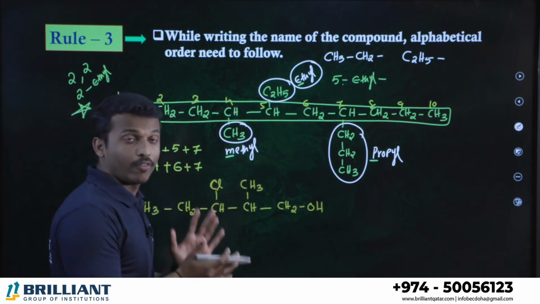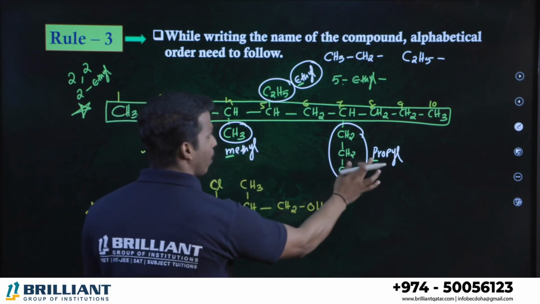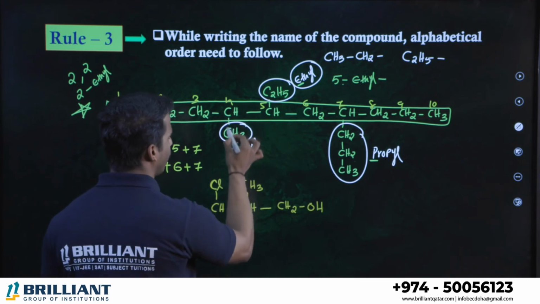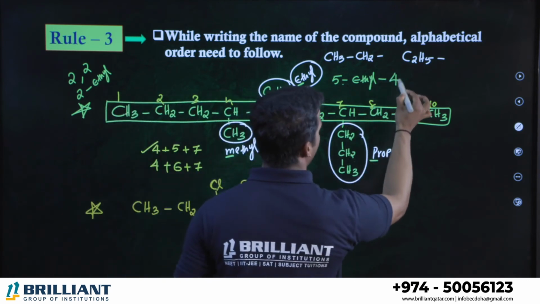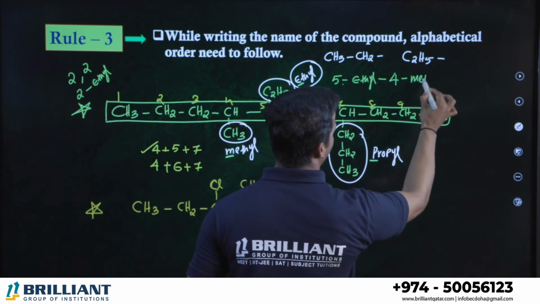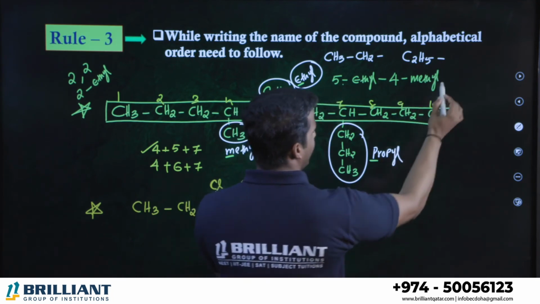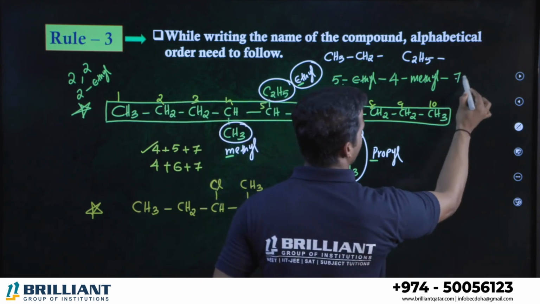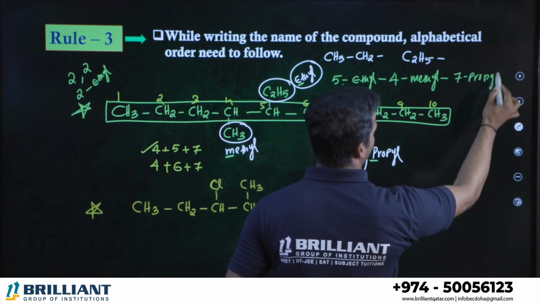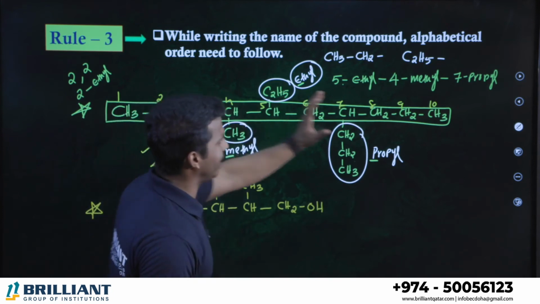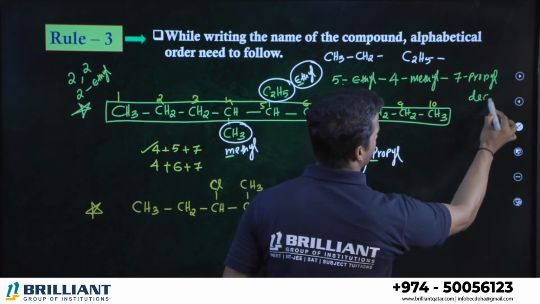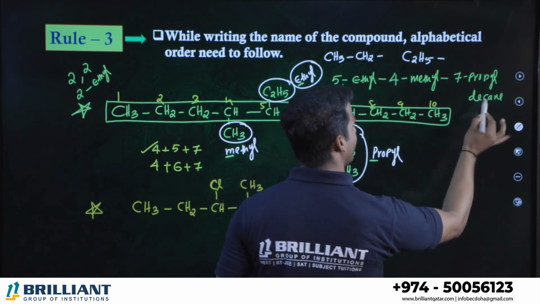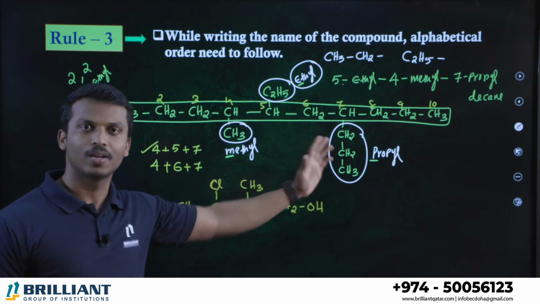Then which is first in alphabetical order? E is over, whether M or P. You know, L, M, N, O, P. So M is first. So we can write fourth position, methyl. So 4-methyl. That branch is over, right? Again one hyphen. Now seventh position, what do we have? Propyl. So 7-propyl. Then which is the parent chain? Decane is the parent chain. So the full name is 5-ethyl, 4-methyl, 7-propyl, decane. That is the complete name of this compound.